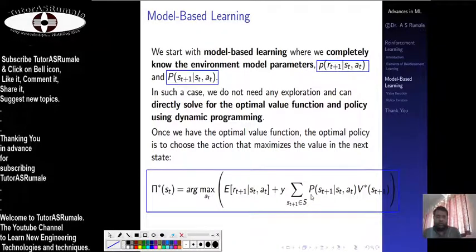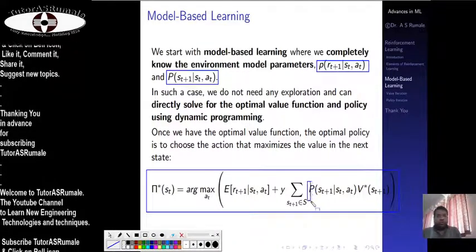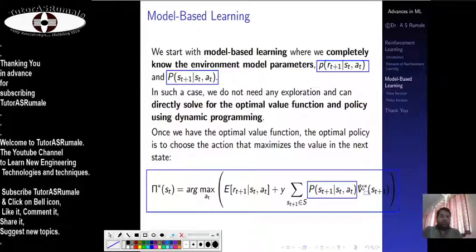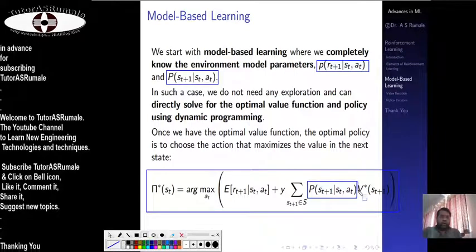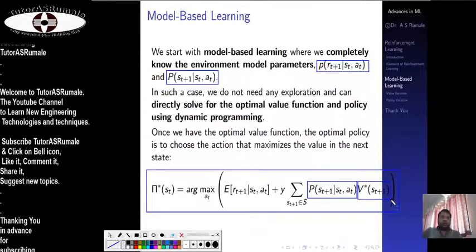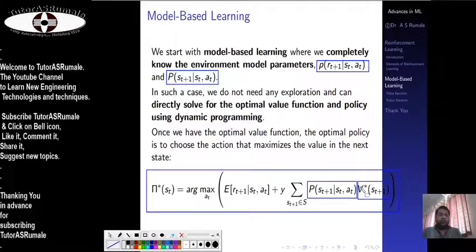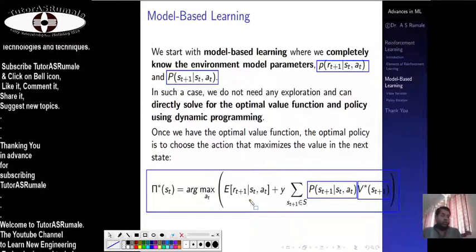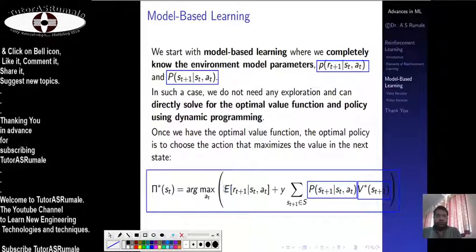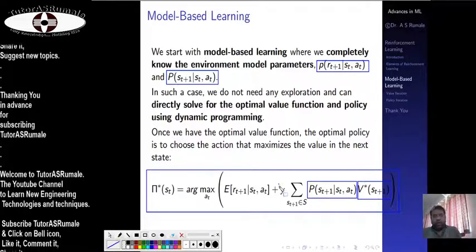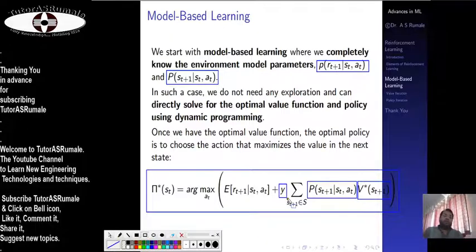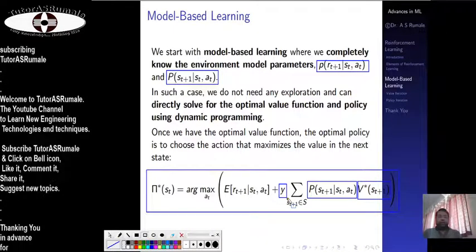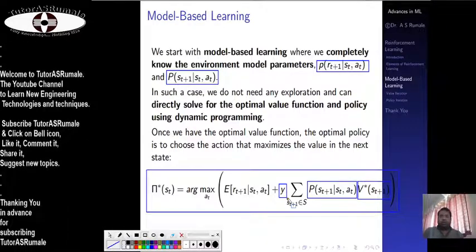Here you are considering the probability of the future state given the base state, with whatever value we are getting from this state, the optimal value. Whenever we get the optimal value, there is a guarantee that the next state will give us the positive reward. So here you are estimating this, and as this lambda or gamma approaches 1, initially it is 0, and as our model goes on learning.